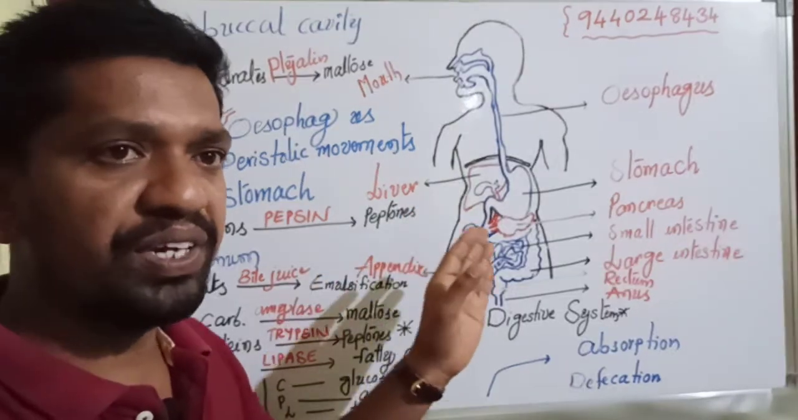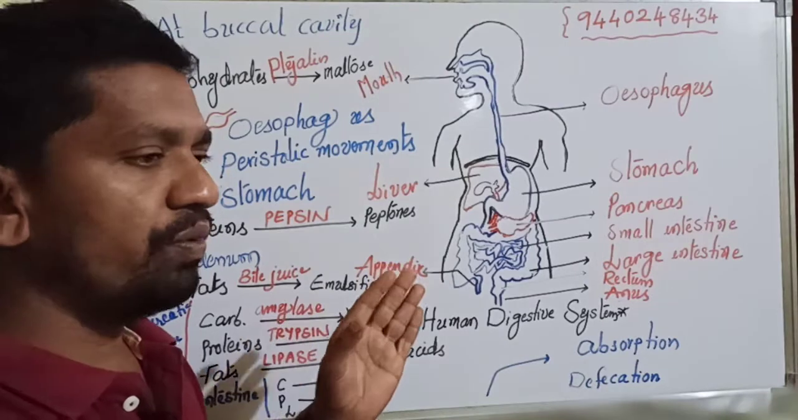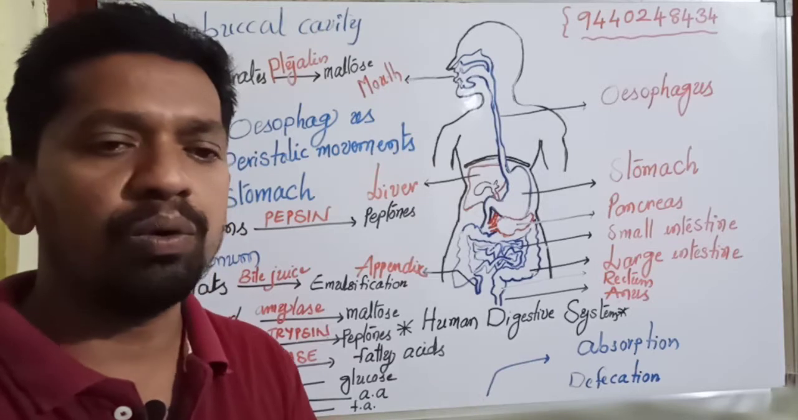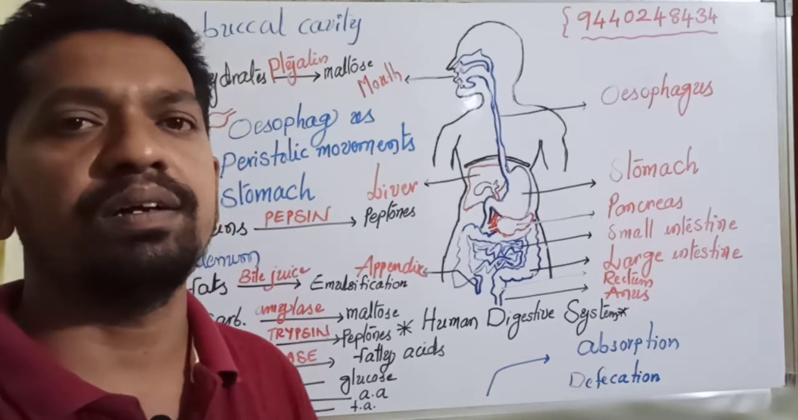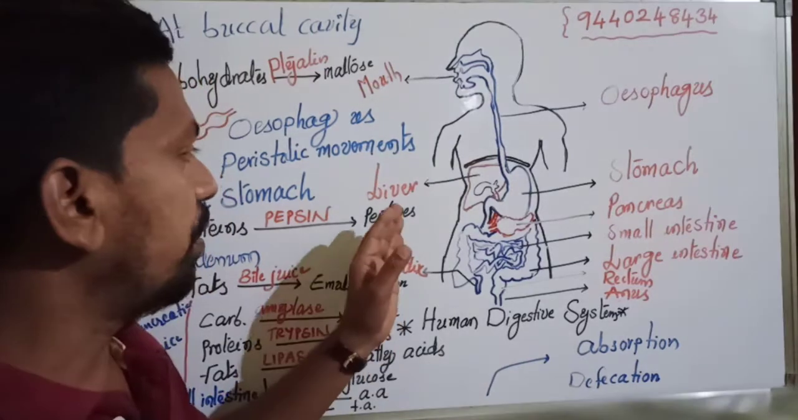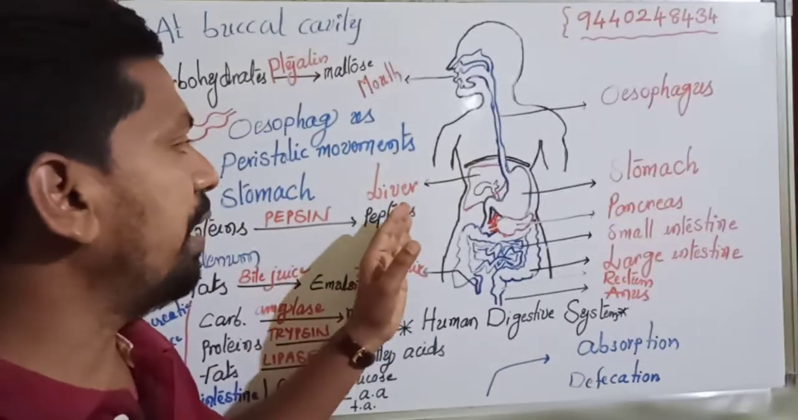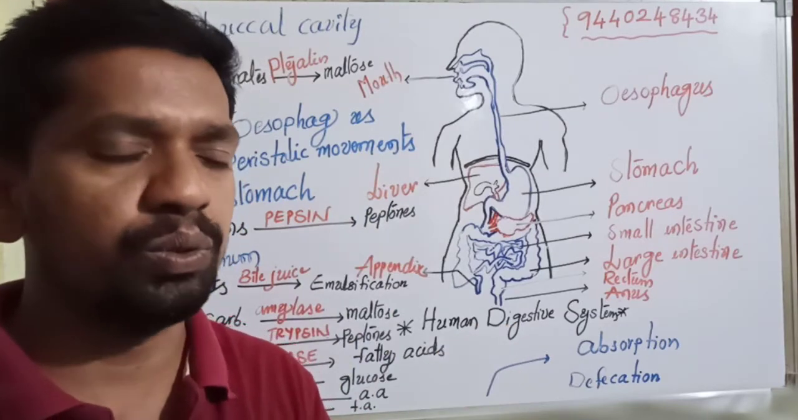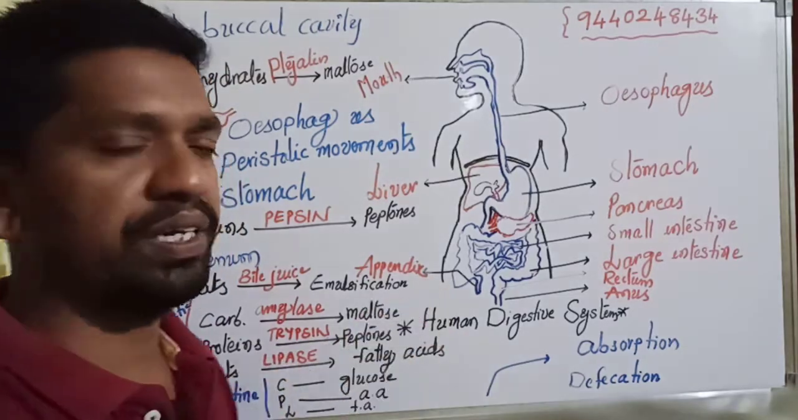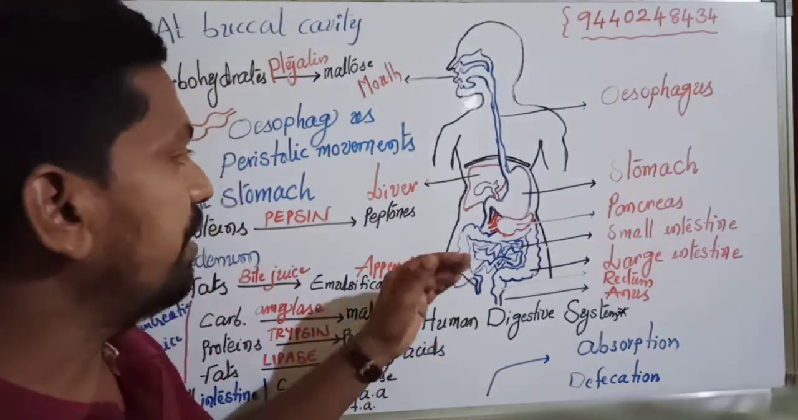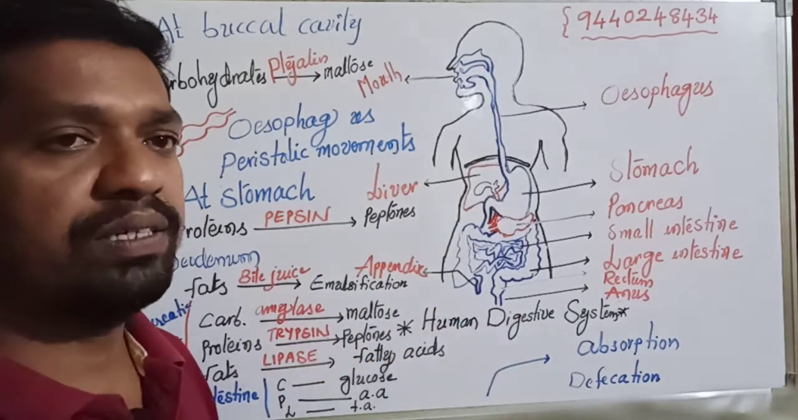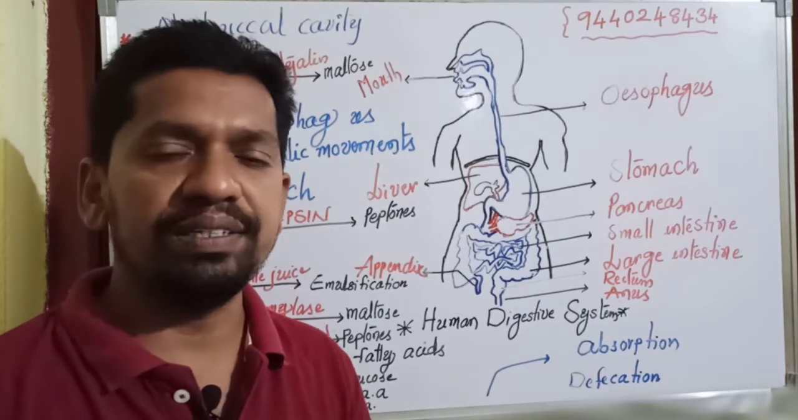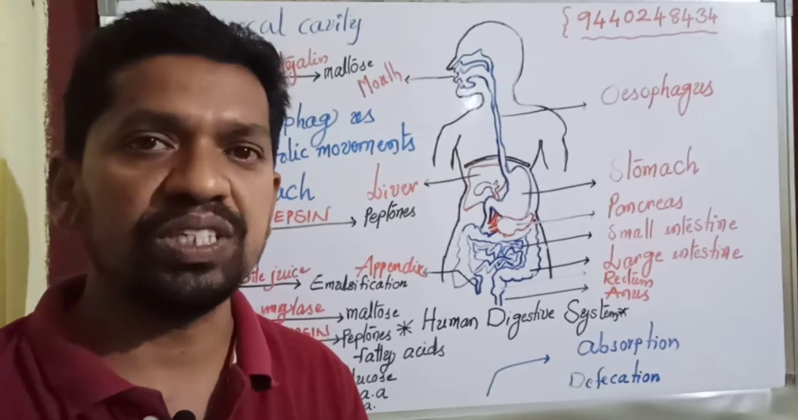Due to various enzymes, the conversion of complex and macro particles into micro and simple particles is known as digestion. The system which is involved in digestion is known as the digestive system.